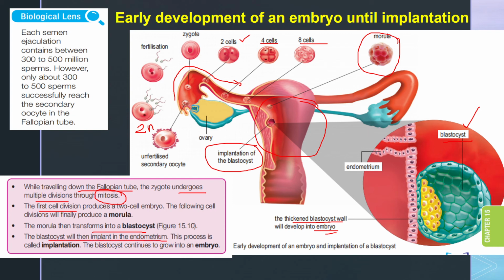Okay, just like a tree being rooted into the soil, so same goes to the blastocyst, which needs to implant itself into the endometrium. So this process we call penempelan, also known as implantation. Then what happened? This blastocyst continues to grow and eventually grows into an embryo, fetus, and will be born as a baby.